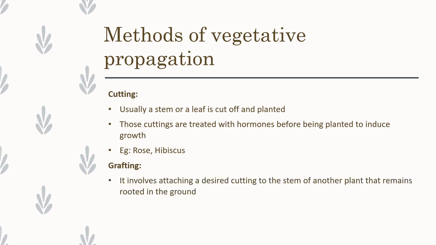The next method is grafting. Here we take a plant, cut some portion from the stem, and attach the portion to another plant. After 1 or 2 months, roots will form from the portion. After that we cut off the portion and transfer the sample into the soil. This is called the grafting method. Examples are mango and guava, which can be propagated using this grafting method.